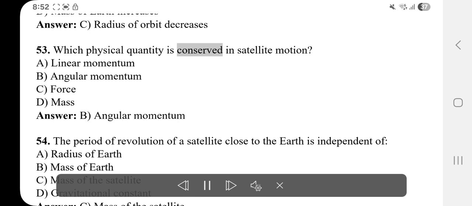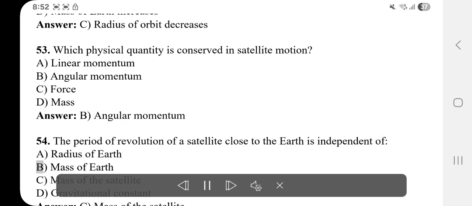53. Which physical quantity is conserved in satellite motion? A. Linear momentum. B. Angular momentum. C. Force. D. Mass. Answer: B. Angular momentum.